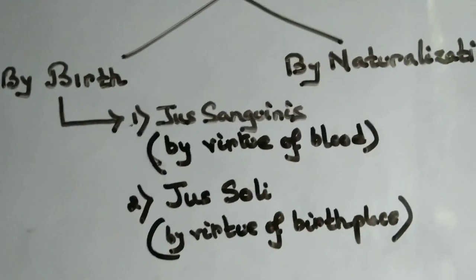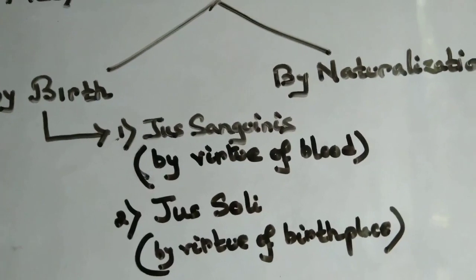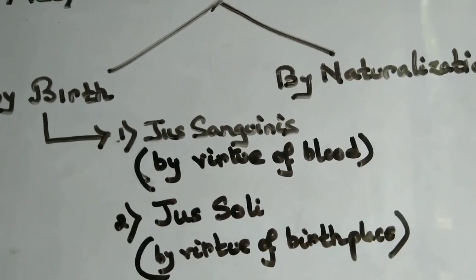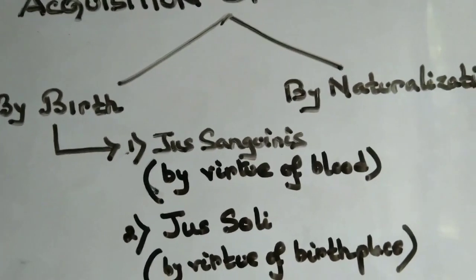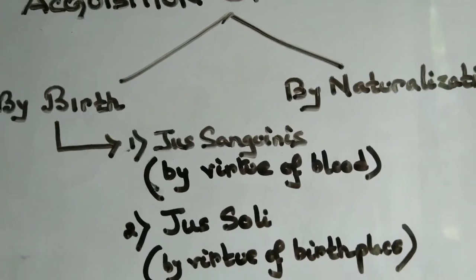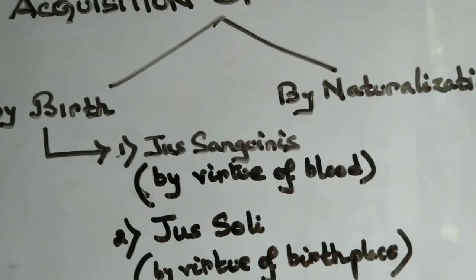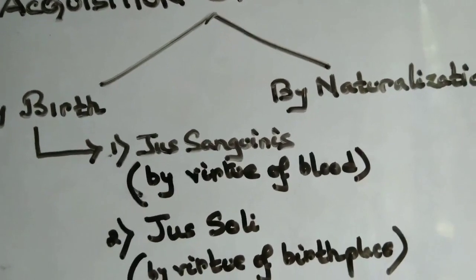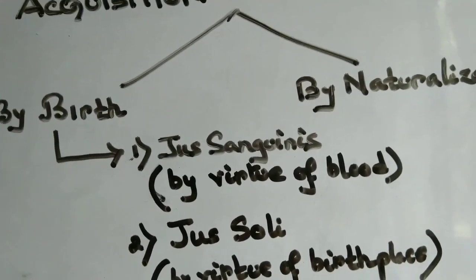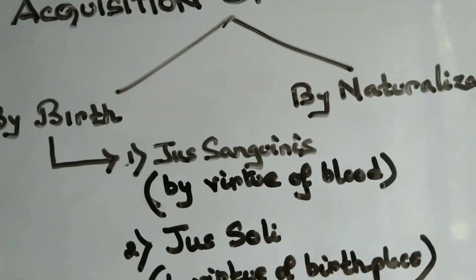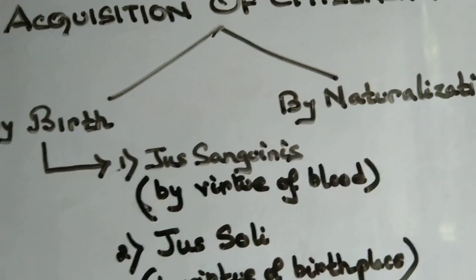The second is jus soli, where citizenship is determined by the birthplace. According to this principle, the place of birth of the child becomes the main factor in deciding the citizenship. Suppose a child is born in a state and his parents are citizens of another state. Like a child born to an Indian couple in Argentina will be recognized as a citizen of Argentina. Some states follow this principle of jus soli, like the USA, Argentina and others.